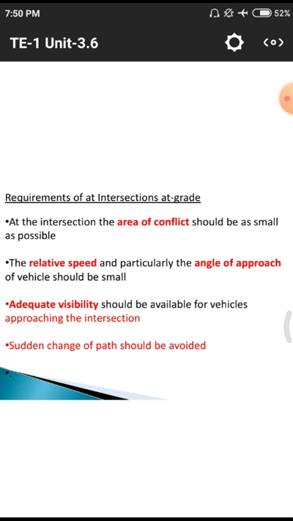Relative speed and particularly the angle of approach of vehicles should be small. That means the angle of approach of the vehicle should be small, which means we need to decrease our vehicular speed. Why? Because we are using a huge amount of speed on particular roads, so at these systems we need to decrease our vehicular speed.